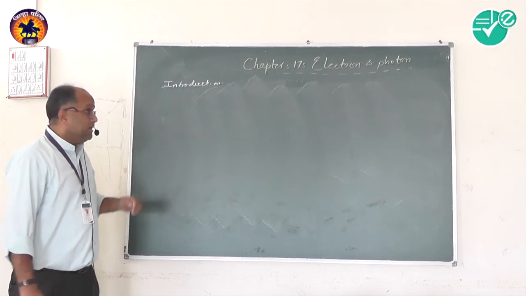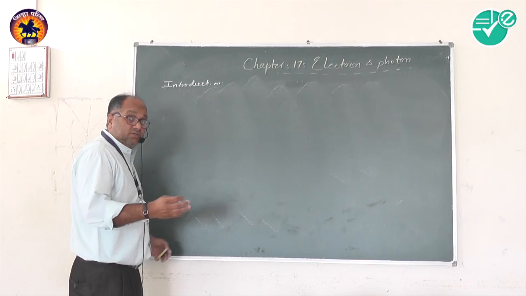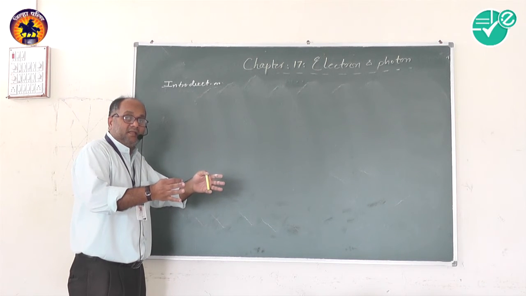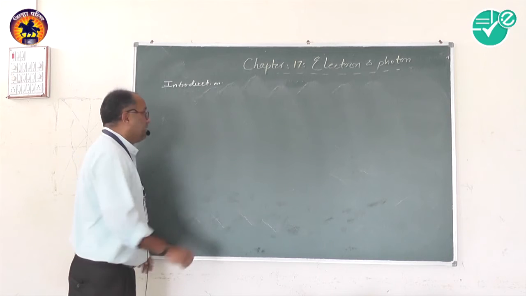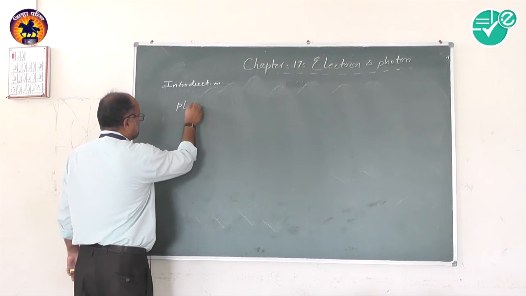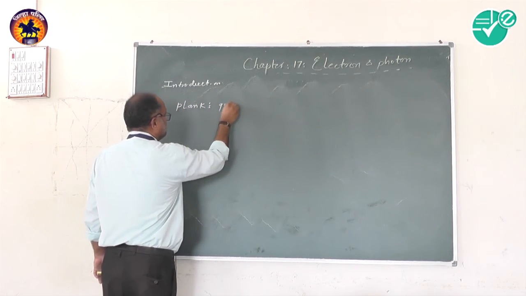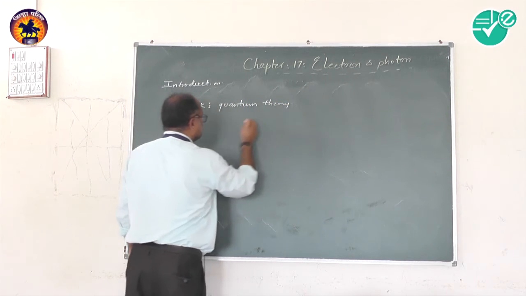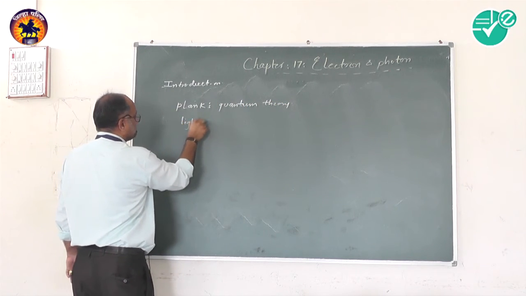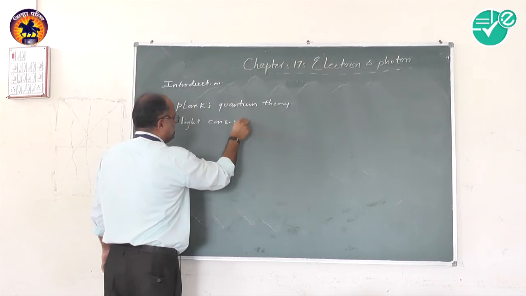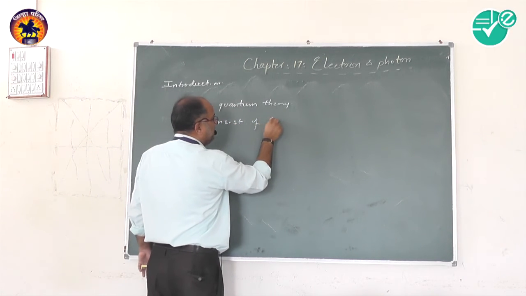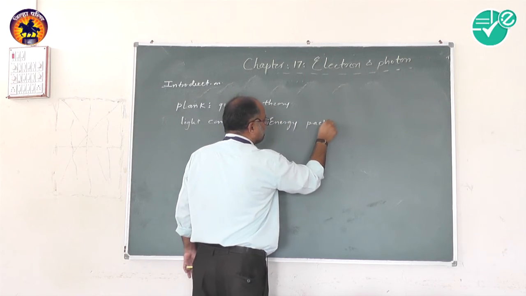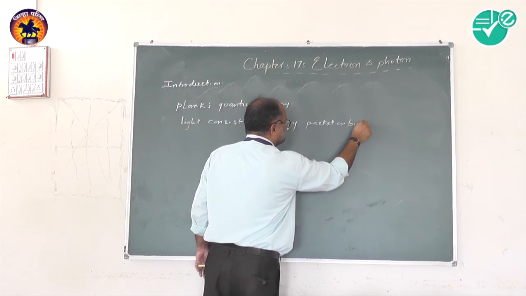Later on we came with the concept of the duality of particle theory, Planck's quantum theory. According to Planck's quantum theory, light consists of energy packets or bundles.